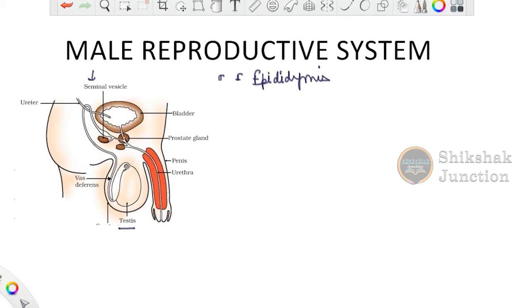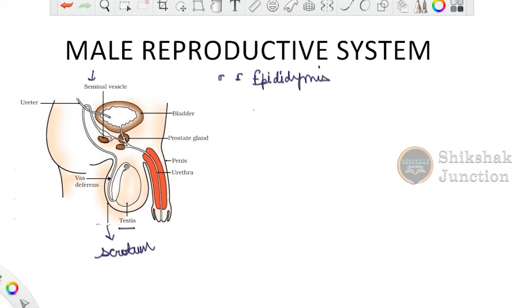Now what is the process, or how does this male reproductive system work? Here the pouch like structure that you see in the figure is the specialized structure known as the scrotum, into which the testis is located. First of all, we will study this testis.